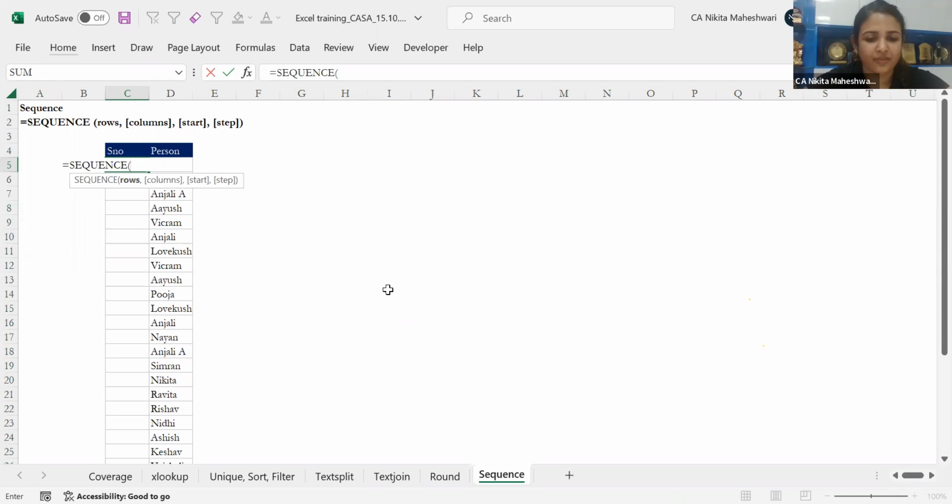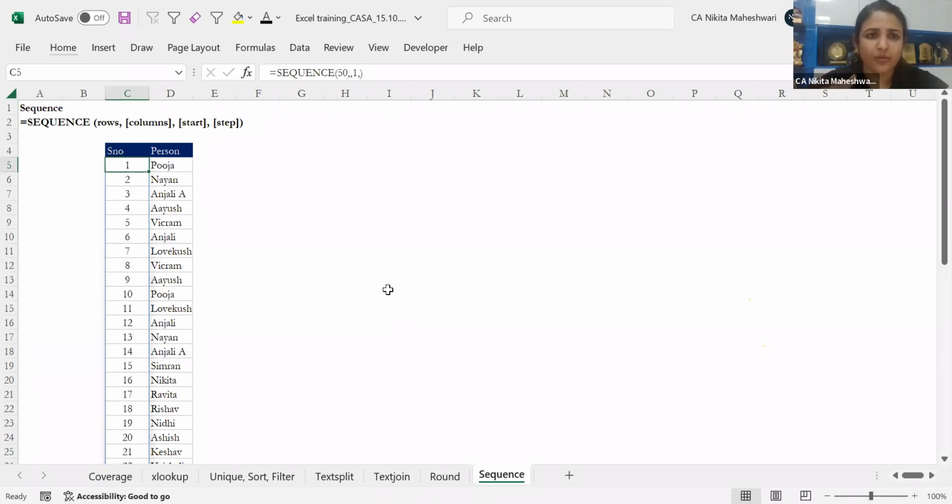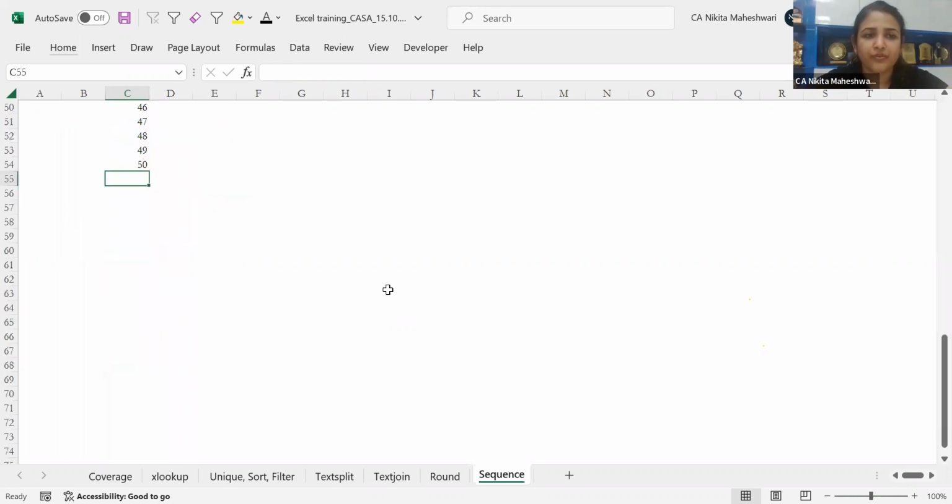So let me take, for example, 50 rows. I'm not giving any column right now. If you want, you can give the start number. Normally we want the start number to be 1. By default it takes 1, but let me just put it. And it asks me the step, whether I want to step certain numbers or I want to go in flow only. If I want only odd numbers, I'll do step 2. Or if I only want 5, 10, 15, 20, I'll do step 5. Right now I don't want any steps, so I'm just closing this. Now it started from number 1 and gone up to 50.